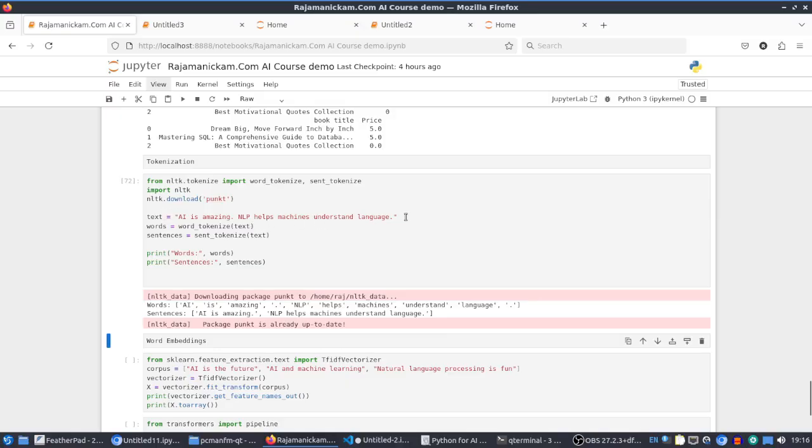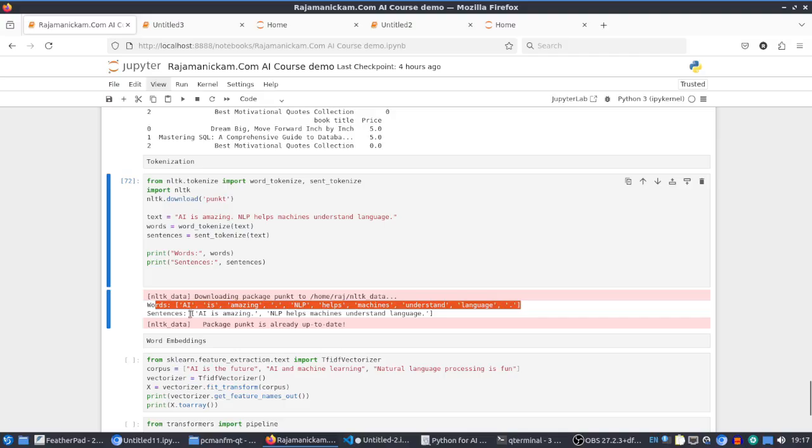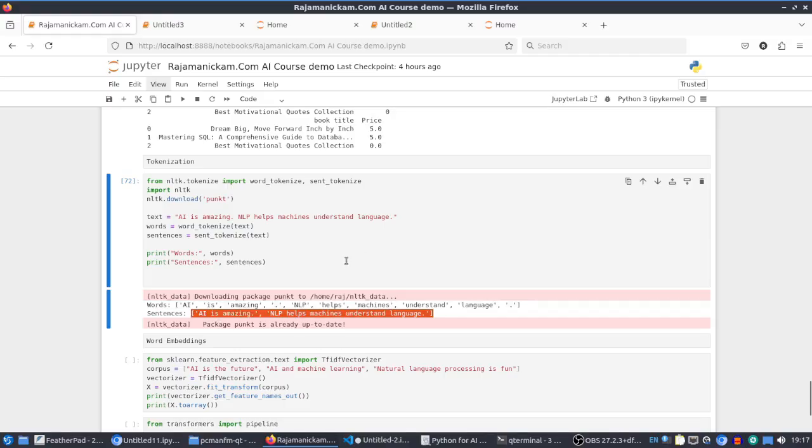NLP helps machines understand language. Using word tokenize, we are splitting text into words, and here we are splitting it into sentences, and showing it. Okay, these are the words, these are the sentences. It's a very simple task, just for example, but a lot of things are involved in text processing. We have a lot of Python libraries for doing that kind of stuff. That is the reason why we choose Python for AI development.